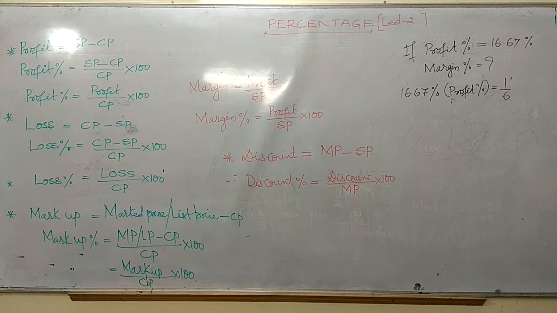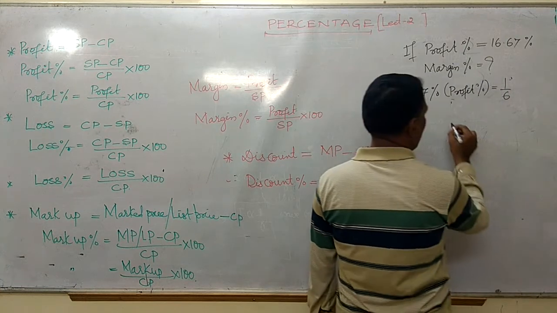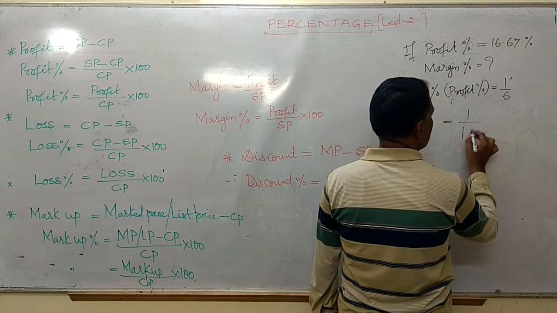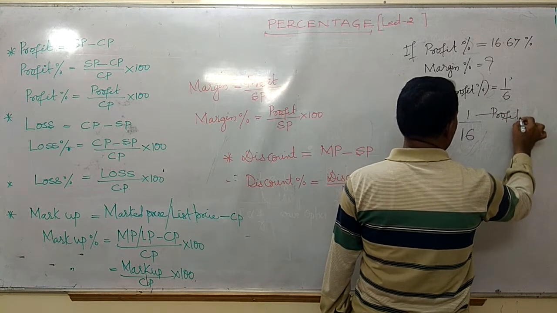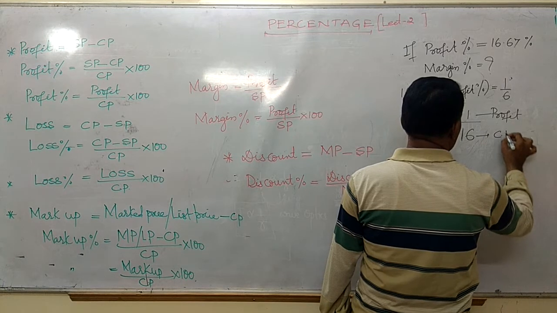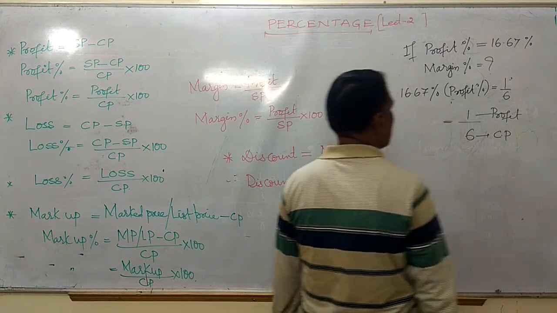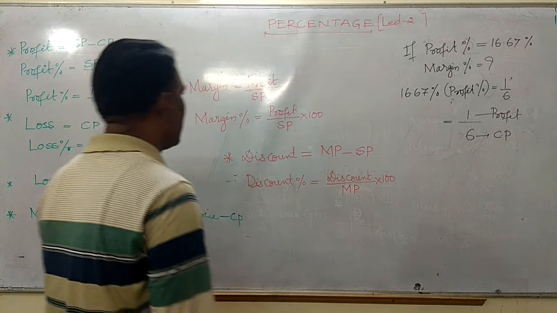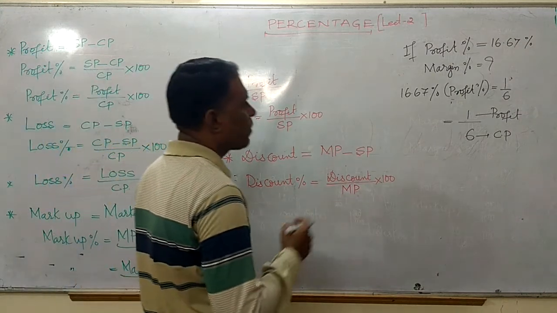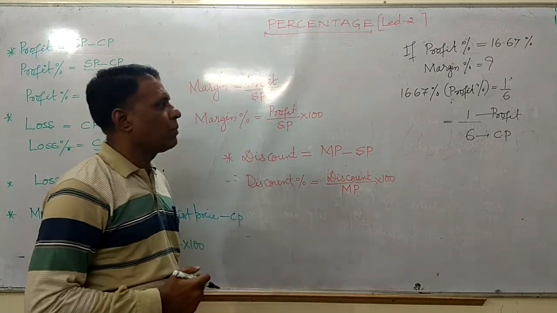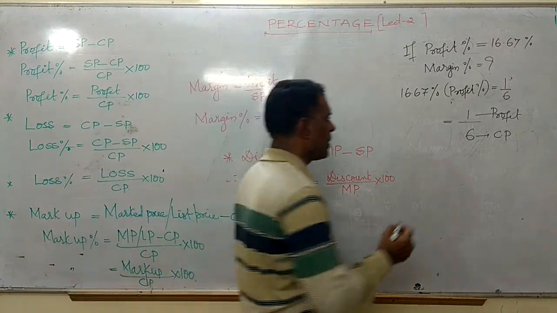We all know it. Profit percentage is nothing but profit divided by cost price. Here this one represents the profit, and this represents the cost price, friends. My question is margin percentage. Margin percentage means profit divided by the selling price. How do I get the selling price here, friends?